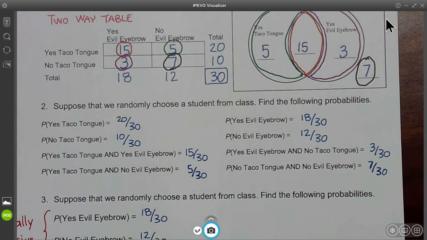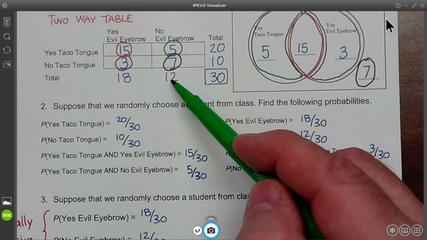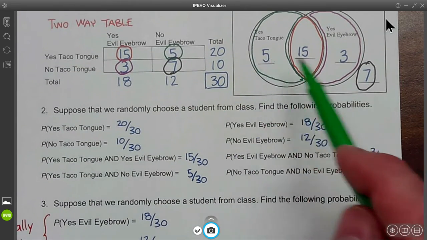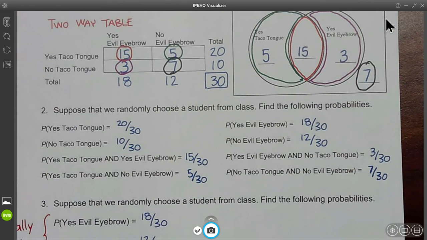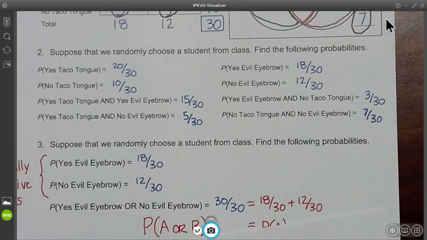How about the probability of no evil eyebrow? No evil eyebrow is 12. Over here it'd be the 5 plus the 7 for 12, so 12 out of 30. What's the probability that it's yes for evil eyebrow or no for evil eyebrow? Well, it's either going to be yes for evil eyebrow or no, it's going to be 30 out of 30. So 18 30ths plus 12 30ths for 30 30ths. So that gives you your formula.